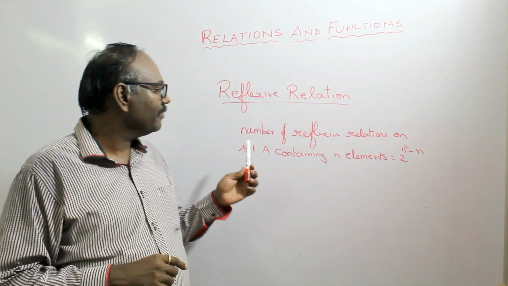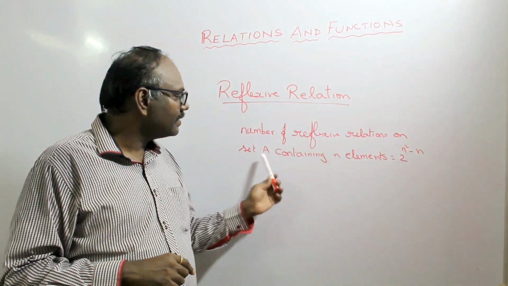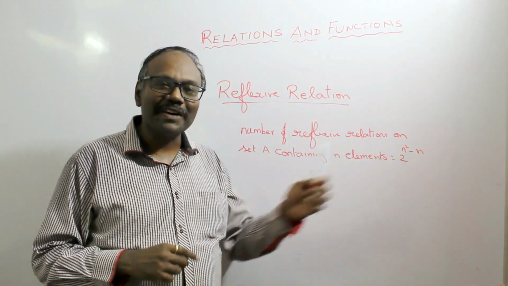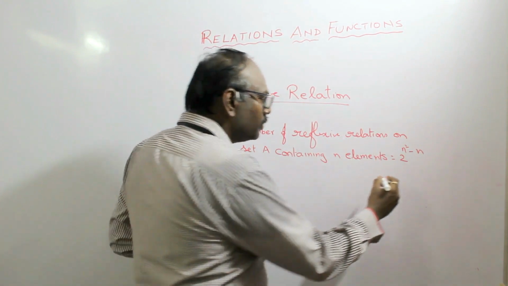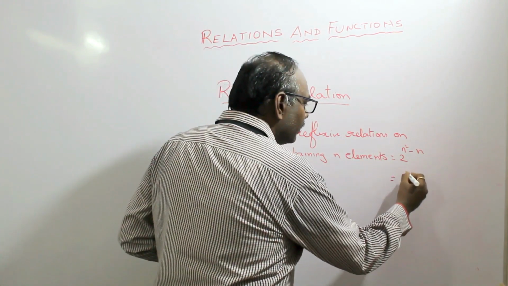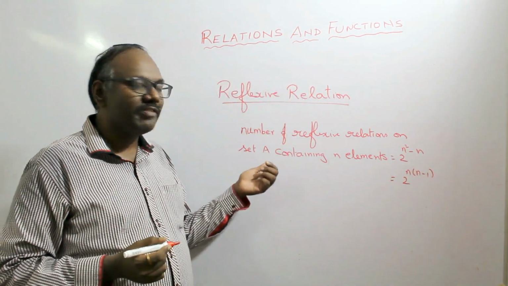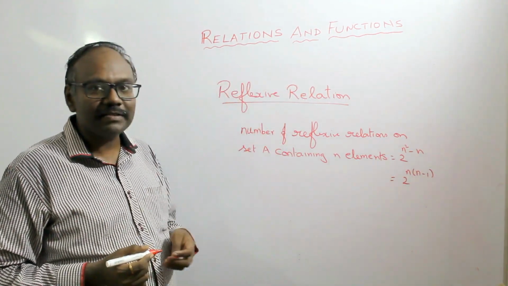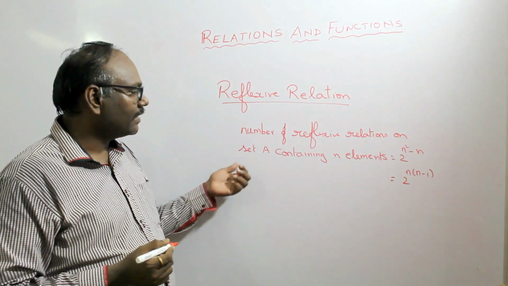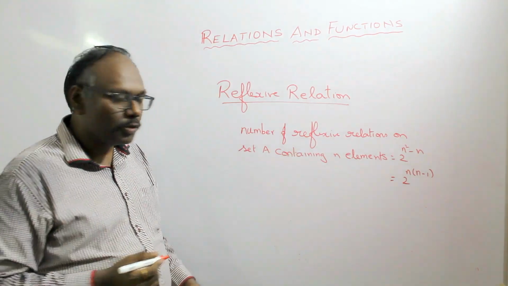So we have deduced the number of reflexive relations on set A containing n elements as 2 to the power of n square minus n. Also can be written as 2 to the power of n into n minus 1. So the questions may be asked in the competitive exams as find the number of reflexive relations that can be made from set A containing two elements.